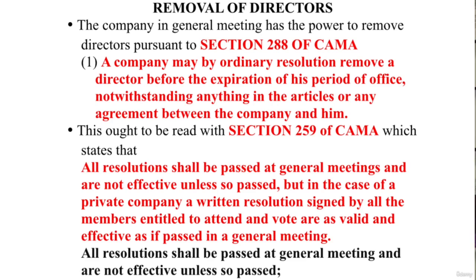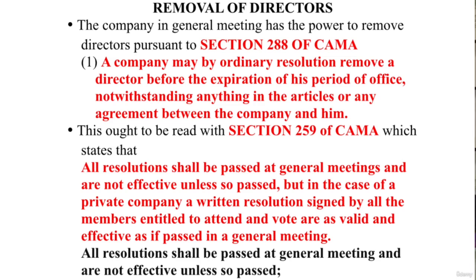A written resolution is used if you cannot pass a particular resolution when the members in general meeting have convened, and you want to pass it by a written resolution when they are not in session, that means when they have not convened. Then that written resolution must be signed by every single member that is supposed to sign. When you read section 259, it says all resolutions shall be passed at general meetings and are not effective unless so passed. But in the case of a private company, a written resolution signed by all the members entitled to attend and vote is valid and effective as if passed in general meeting. You need to understand that.